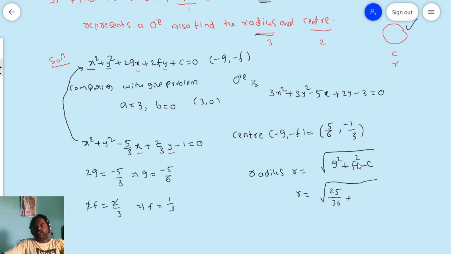Next, plus f square. What f do I have? 1 by 3. 1 by 3 whole square means 1 by 9. Negative c. What is c? C is the constant in the general form of the equation. Yes or no? So what is c right now in the converted equation? C is equal to minus 1. So minus of minus 1 means plus 1. Okay. Now, if we simplify, what is the LCM here? Sorry for the disturbance.